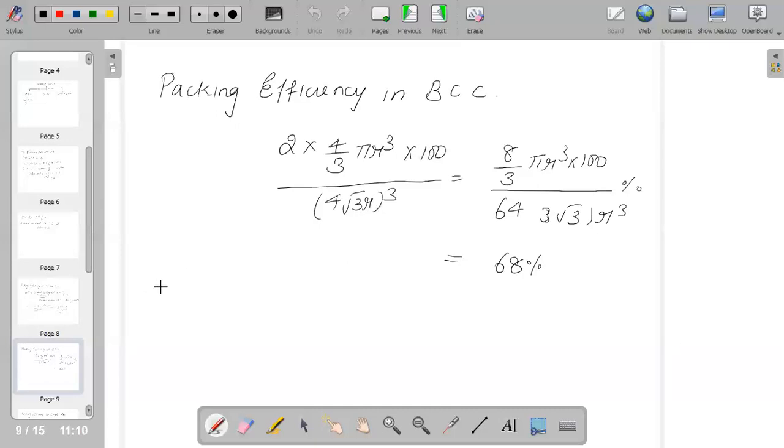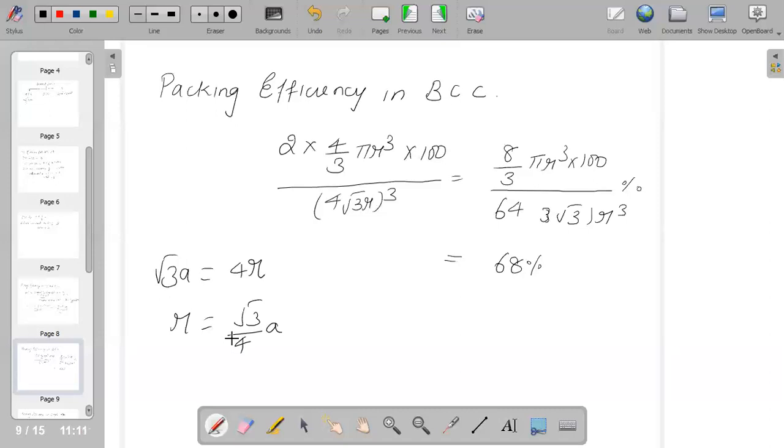For example, in BCC, we can say that root 3 a will be equal to 4r, or we say that r is equal to root 3 by 4 a. It's very important to know the relation between your edge, radius, and the volume. So these are all very important factors.